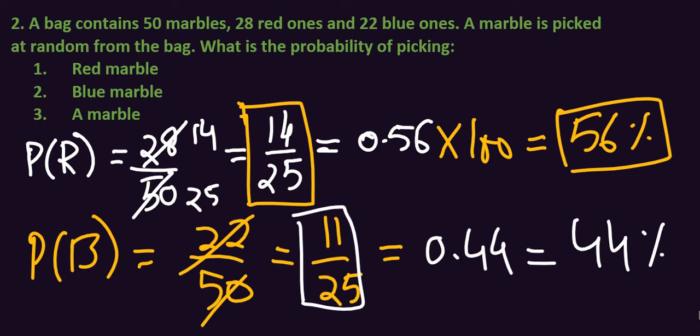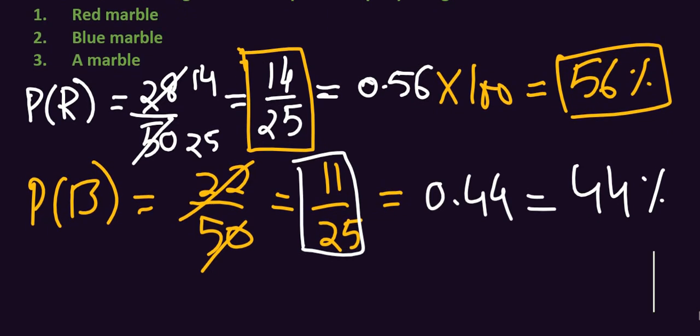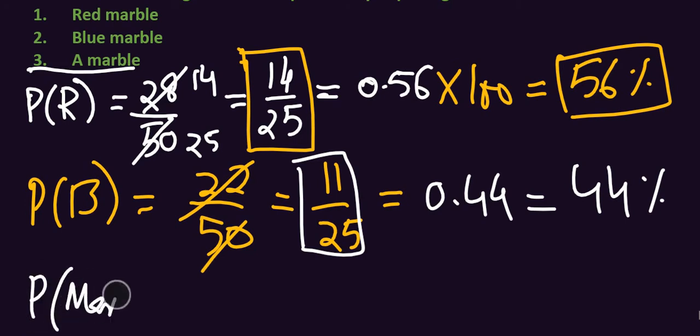So the magical point is, if you add the percentages of the given marbles, they will equal 100%. If you add the given fractions, they will also give us 1. So first of all, finding the third one, this is remaining. It means the probability of a marble.